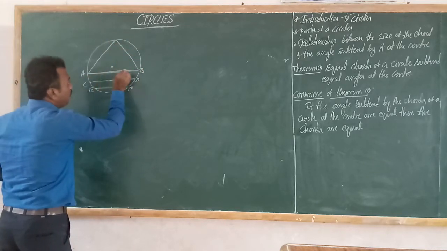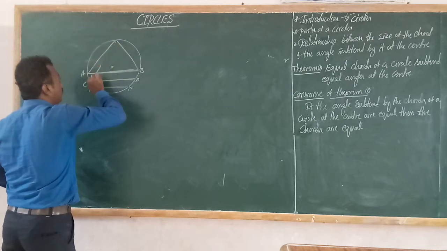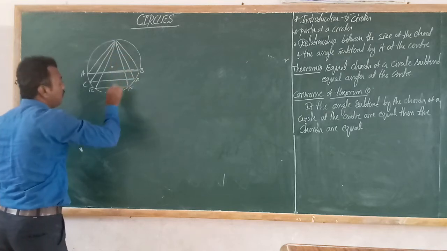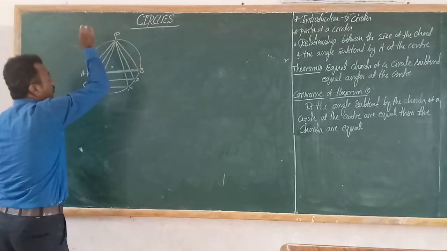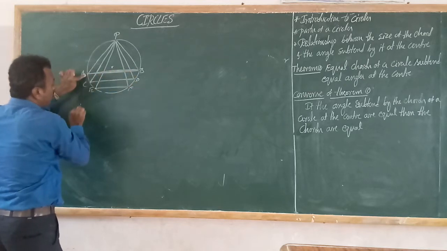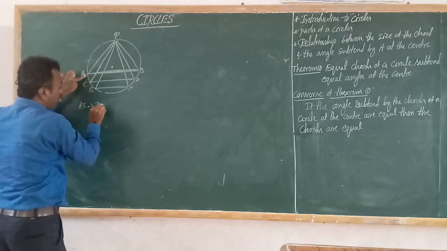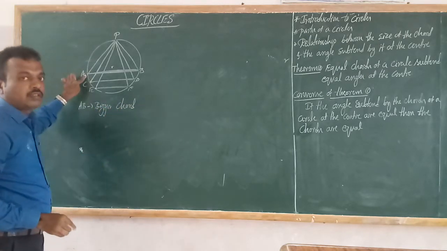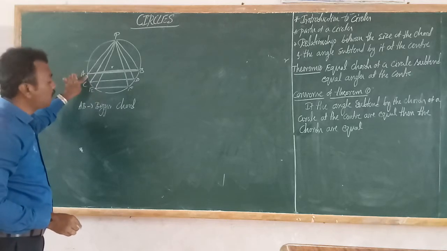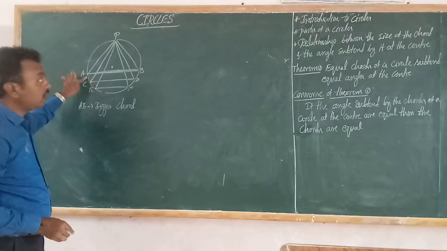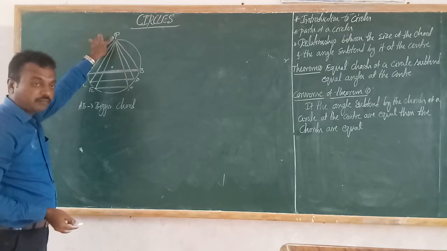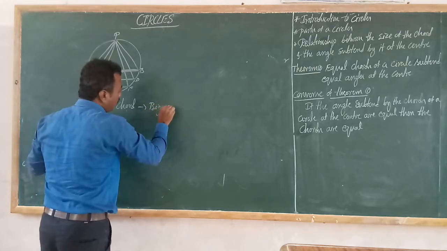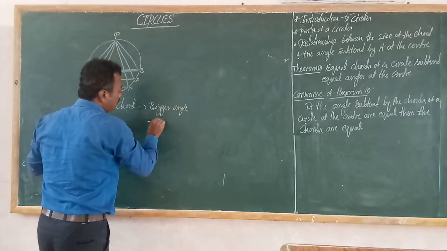See, bigger chord, and this is also the angle subtended at CD. So the angle subtended at EF. See, this I will give as P. See, AB is a bigger chord. Correct. The bigger chord. If the chord is bigger, then the angle subtended at the circumference of a circle is bigger. See, bigger chord, bigger angle subtended at the circumference.